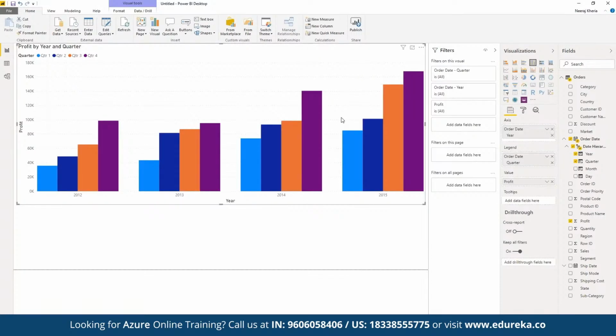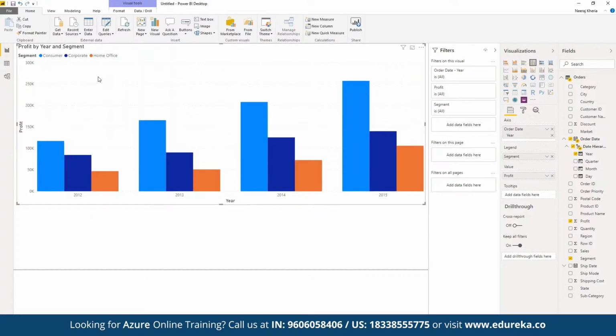Plus, let's say here we want to segregate them further. So let's say we want to also showcase the segment as well. Segment also in terms of the legend. For example, segment as in which segment we have spent the most. For example, in which year consumer goods have been sold the most, or the corporate segment has been sold the most, or the home and office has been sold the most. We can define it as a part of segment.